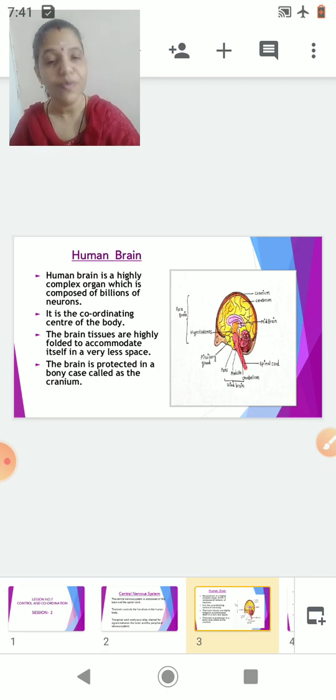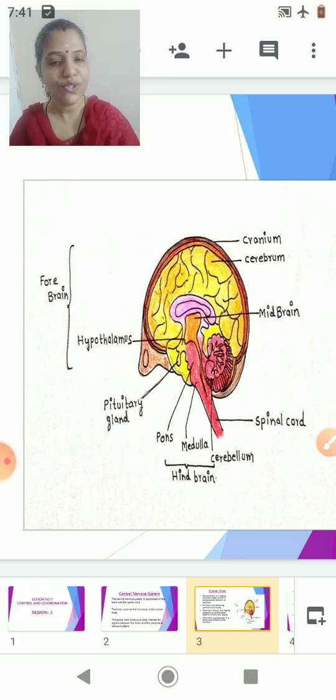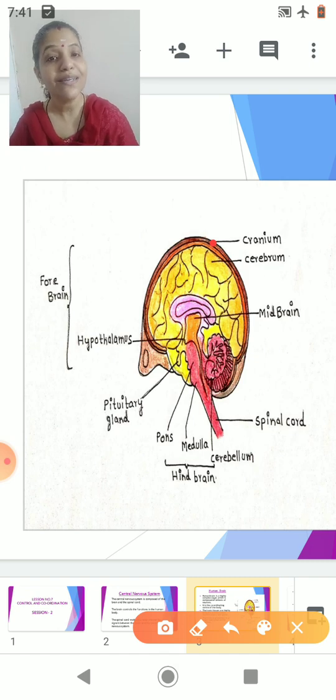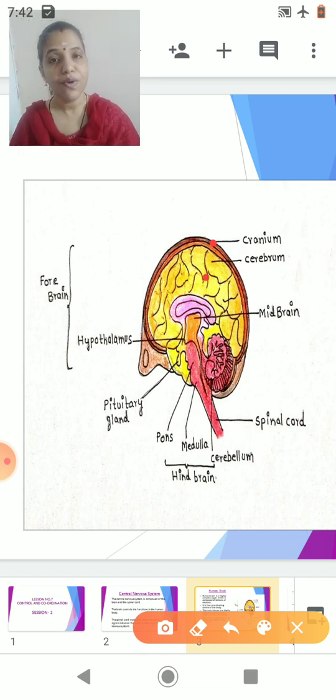So here I will just enlarge this diagram. Can you see this, students? Can you see the cranium here? Now this is nothing but the bony covering which is called the cranium. So the cranium forms the outermost bony covering of the brain. Can you see here? These are the foldings in the brain, because I told you the brain has got a bigger area as compared to that of the cranium. So it needs to be folded and accommodated inside the cranium.